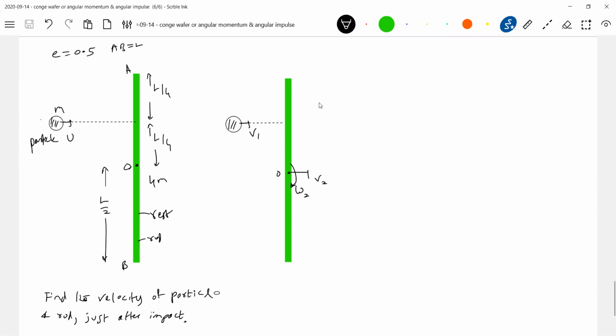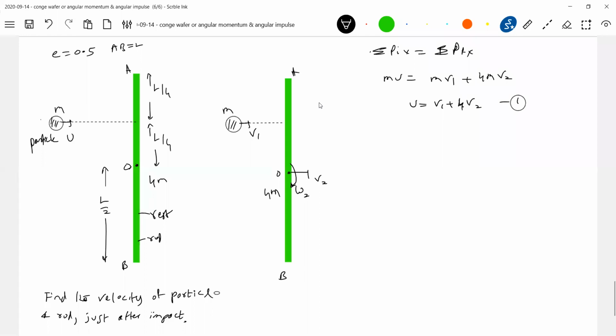So definitely, the rod is set free to rotate, so it will rotate about its center. Then applying conservation of linear momentum, initial momentum equal to final momentum. Initial momentum mu, final momentum mv1 plus 4m v2. So one equation.